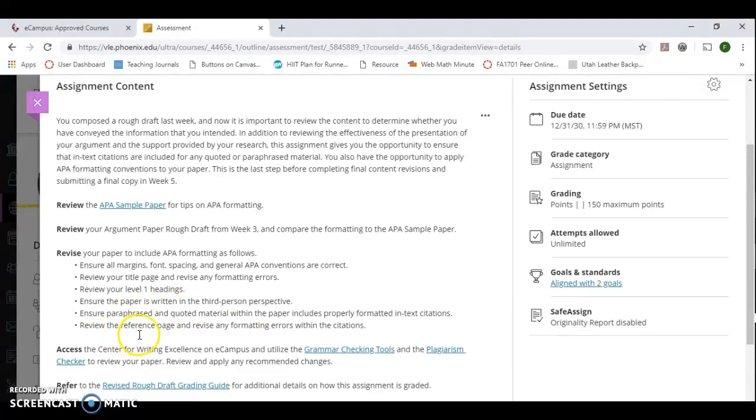You also want to review your reference page and make sure that any corrections that I've noted to your reference page, that you fix those up. In addition, it's helpful to make sure that you're checking for grammar and spelling and punctuation, and double checking to make sure that you've cited everything properly. And there's some great tools in the CWE, the grammar checking tools, and the plagiarism checker to help you with that.